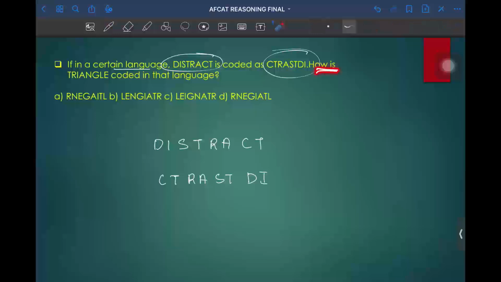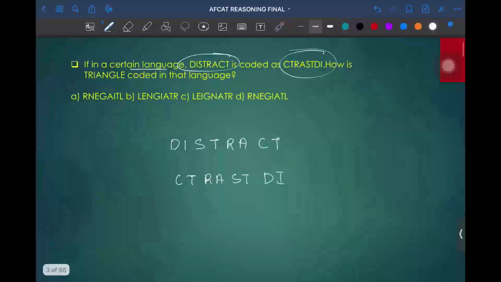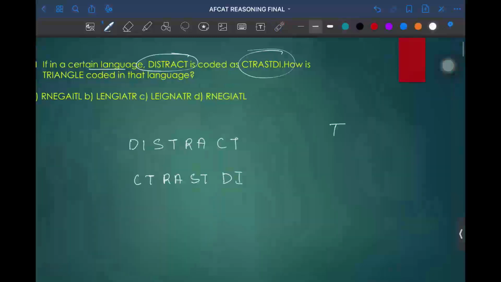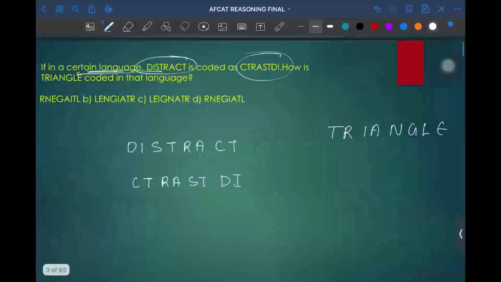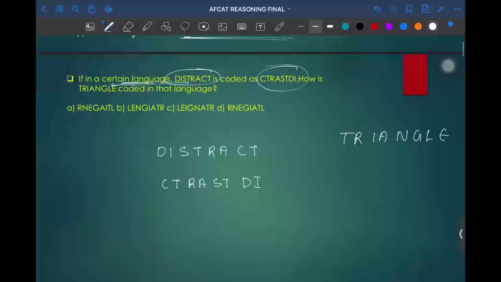The question is asking how TRIANGLE is coded. The question is simple. It says DISTRACT is coded as CTRASTDI, and our question is, TRIANGLE is coded as what? You just need to find that.